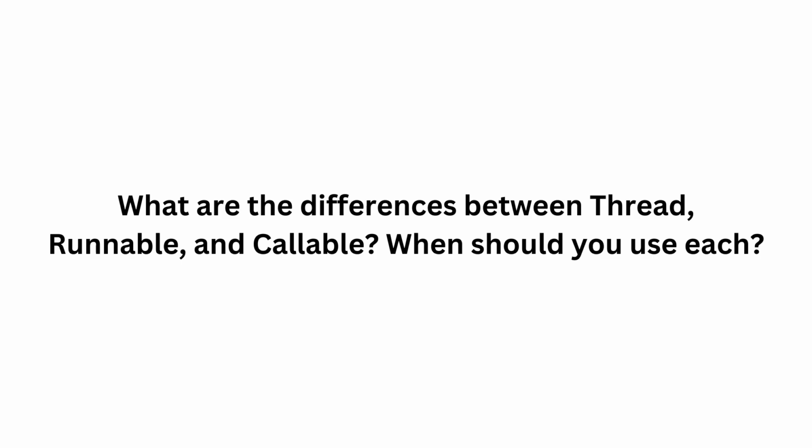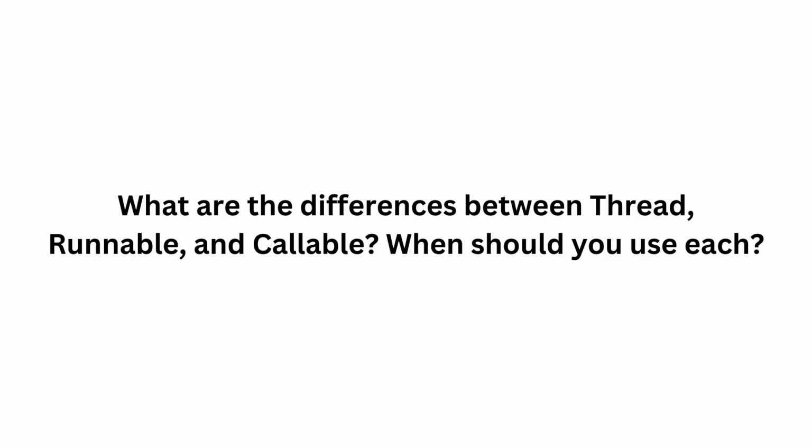If I talk about the basic difference, it is in the basic definition. Thread is a class, runnable is an interface, and callable is also an interface. Now if we dig deep into it, runnable is an interface that should be implemented by any class whose instances are intended to be executed by a thread.